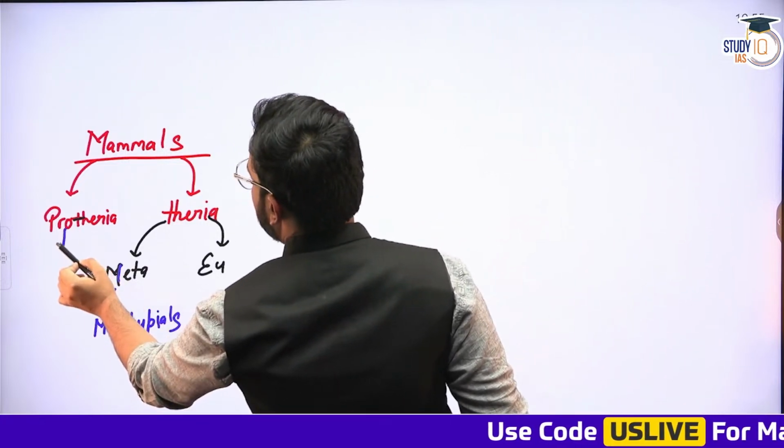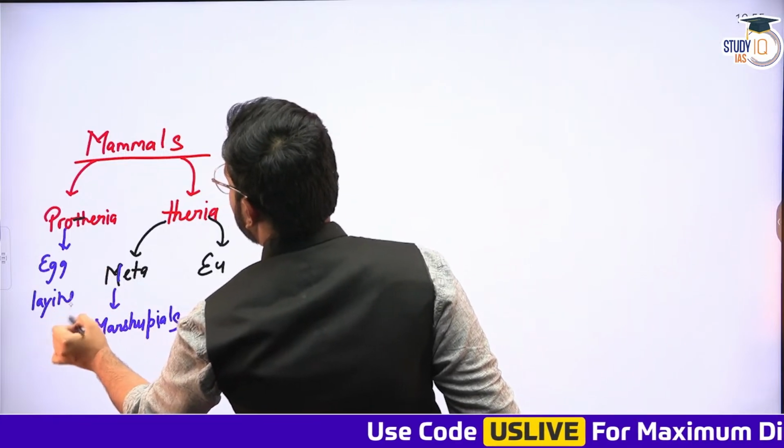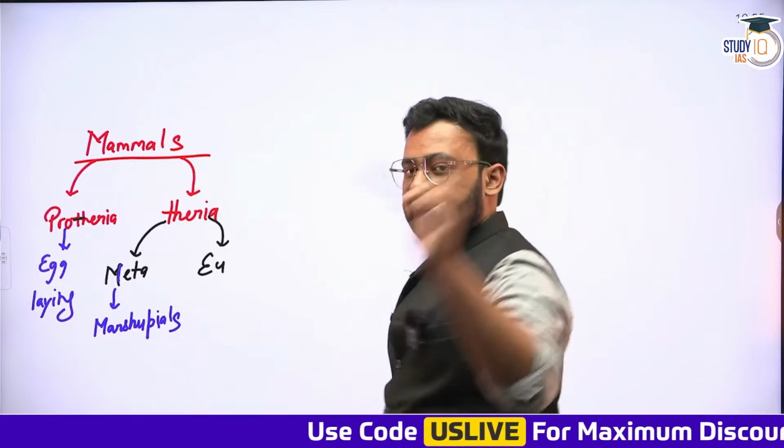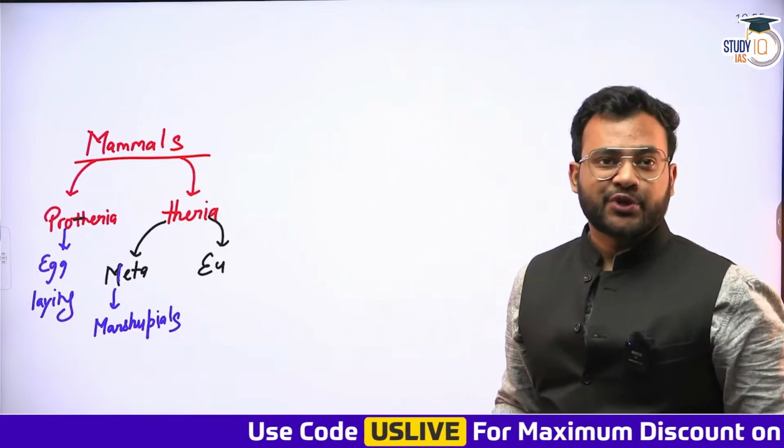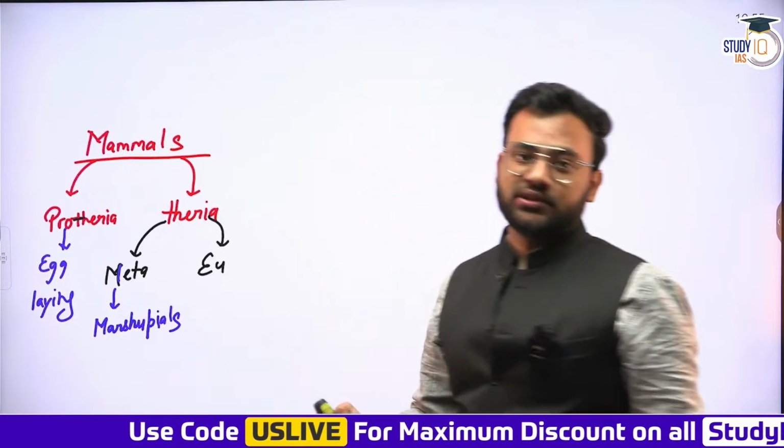Whereas Prototheria has members which are egg-laying mammals. Can you give an example? If you can, please write down in the comment section. The Eutheria contains different orders.